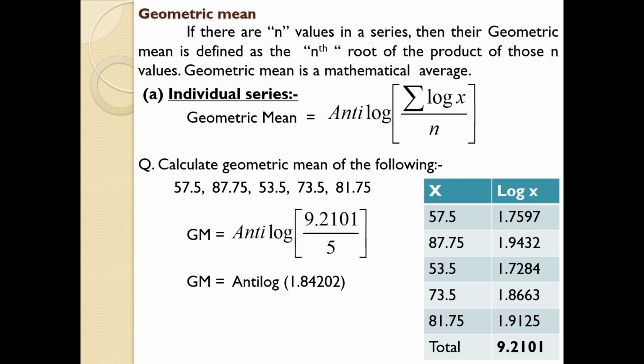We have almost completed the computation in two steps, but remember you need to use the log table to find out the value of geometric mean. Now from this point you need to find the anti-log of this value. By using the log table, you will get 69.51. So this is how you need to find geometric mean.